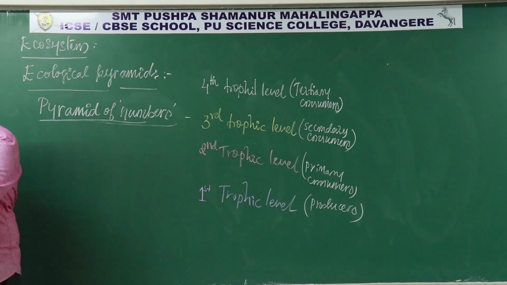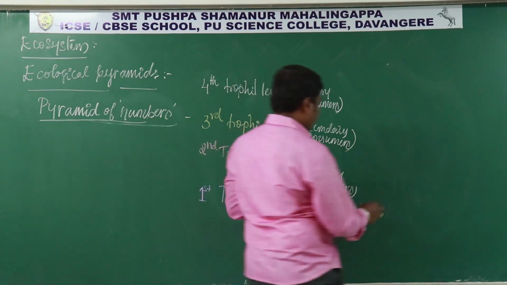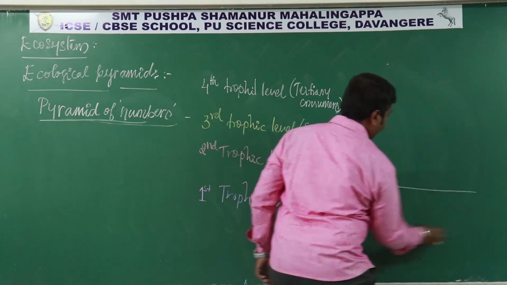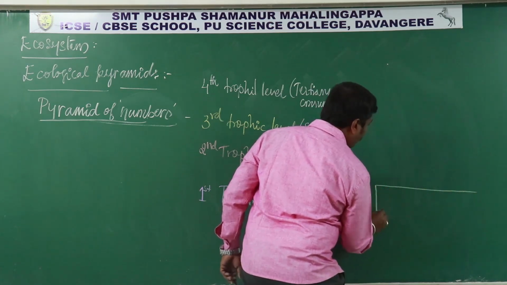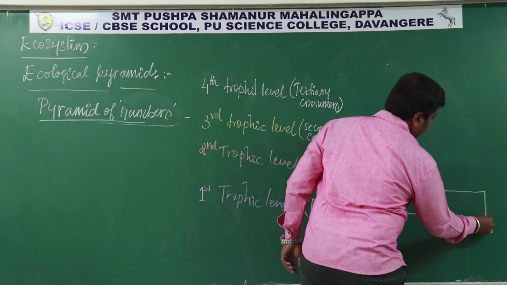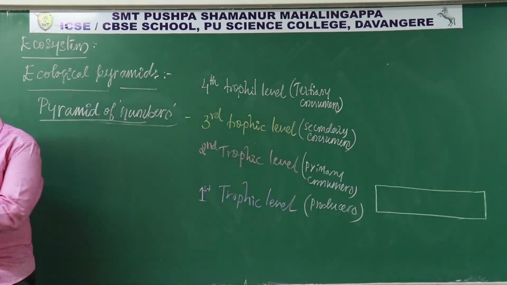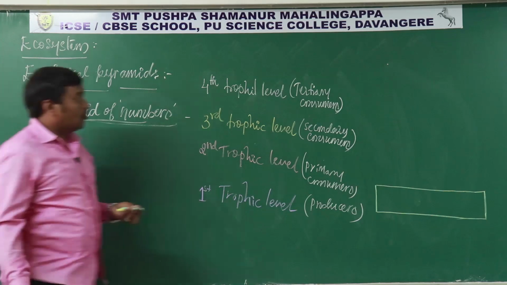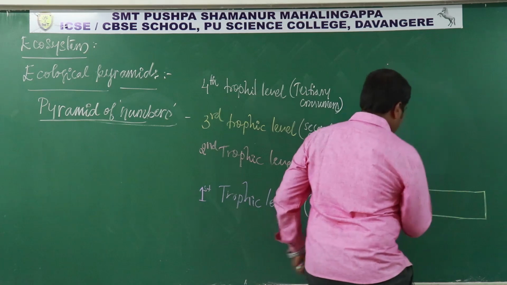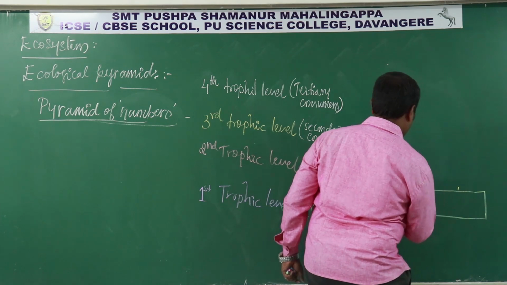If you construct a pyramid for it, it takes the shape where the number of organisms at the first trophic level should be more when compared to all other organisms. That is very large, the organism number is more, and the organisms at the second trophic level, their number is less when compared to the first trophic level organisms.